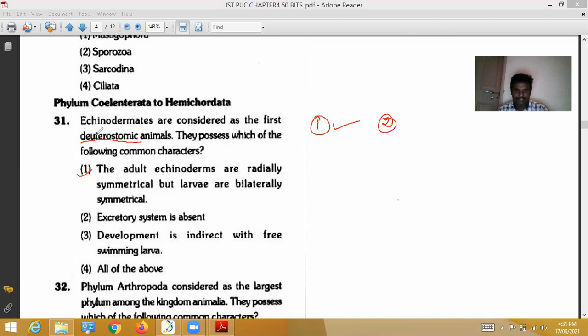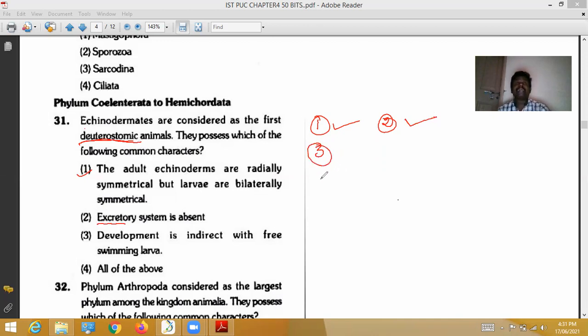That is what I am saying. In deuterostomic animals, a specific excretory system is not present. The anus is formed before the formation of the mouth, so the anus, according to the situation, acts as both mouth and anus. This property is common in deuterostomic animals. So the excretory system is absent. The second option is also correct.